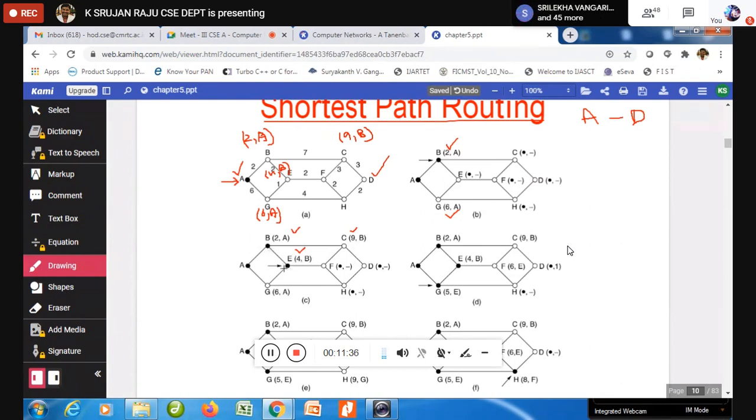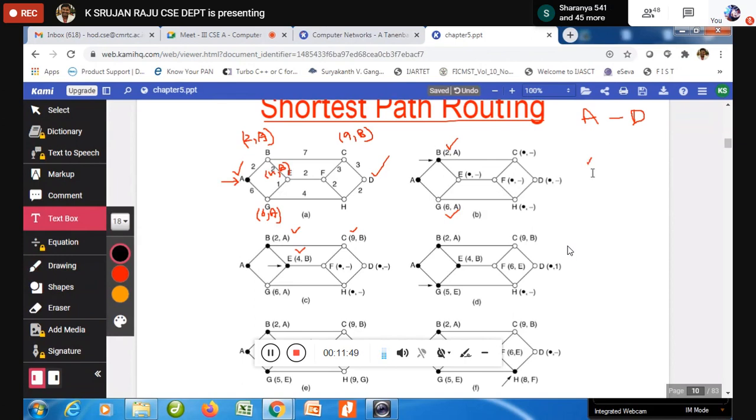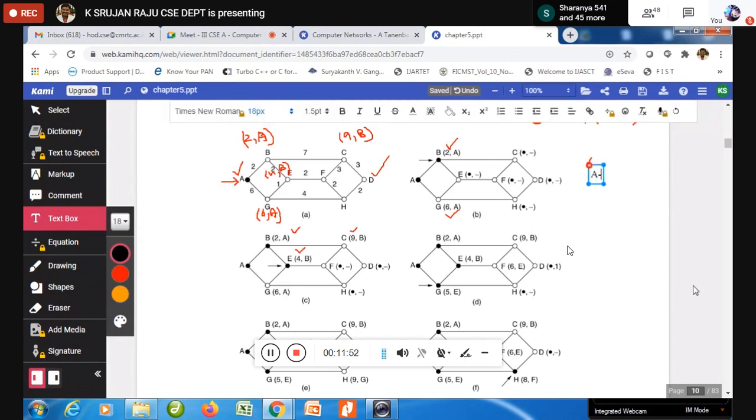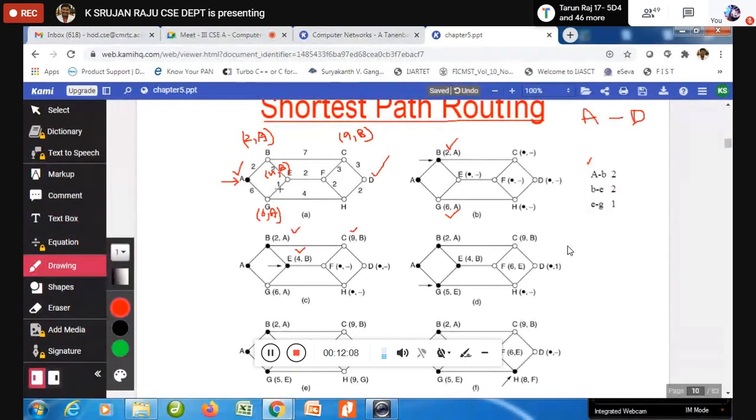But when you look at E, now what is happening? A to B to E to G, how much is it coming? 2 plus 2 plus 1. See, I will write over here. Now you can have a look: A to B is how much? 2. Then B to E is how much? 2. Then E to G, how much? 1. See, you can have a look at over here.